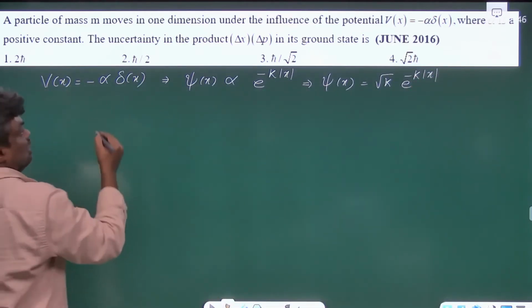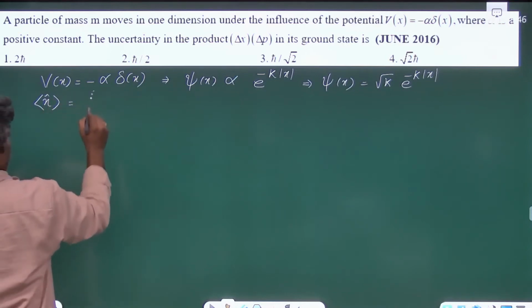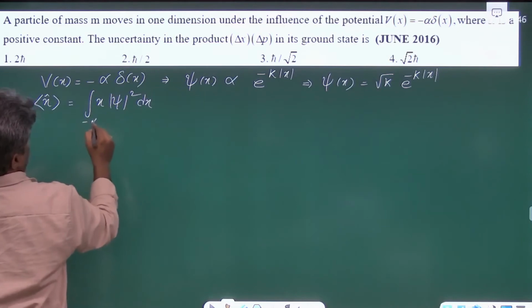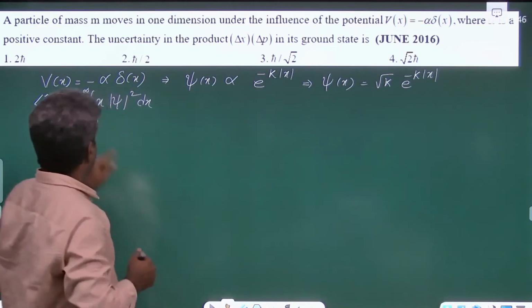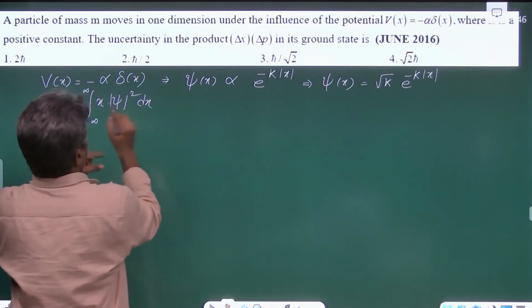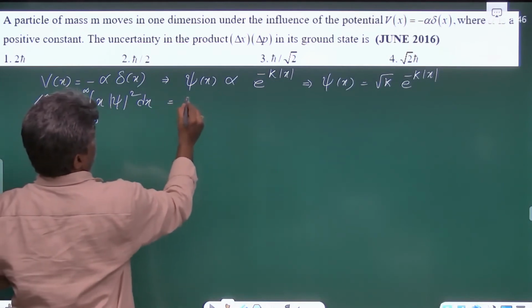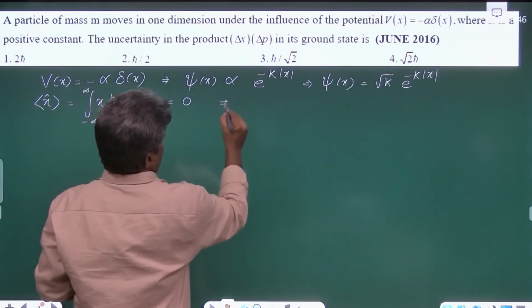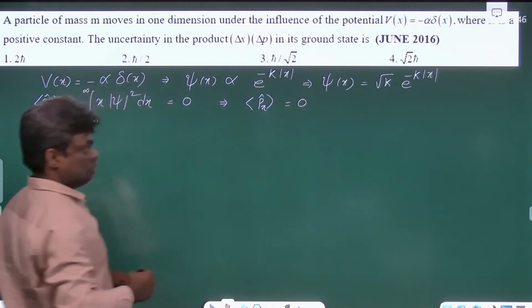Once you have the wave function, we can find delta x. If you want to find delta x, first let us find the average value of x, which is the integral of x mod psi square dx from minus infinity to plus infinity. Your psi of x is an even function and this x is odd. So overall the integrand is odd and the limits are even. That's why this will be 0. From this we can conclude the average value of px is also equal to 0.